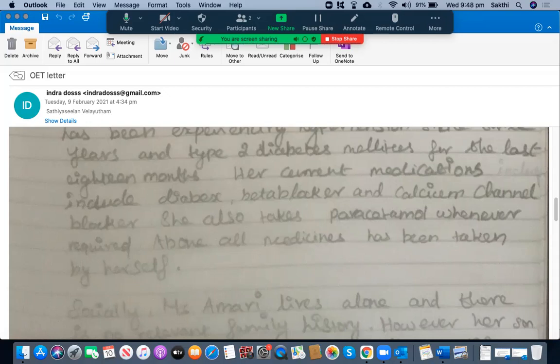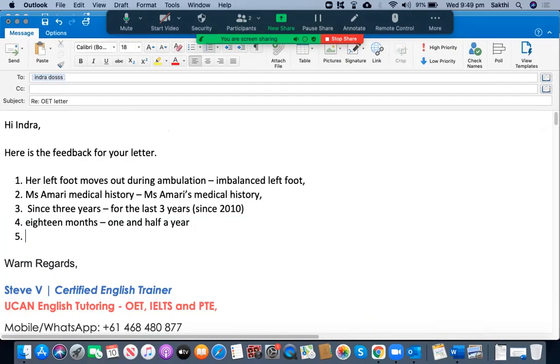I mean, she administered her current medications herself, which include Diabex, Metablocker, and then you can write down all these things. So what you could have done is that her self administration of medications include, and then you can mention all those things. Okay, so add this.